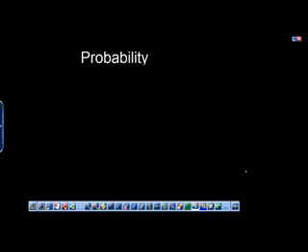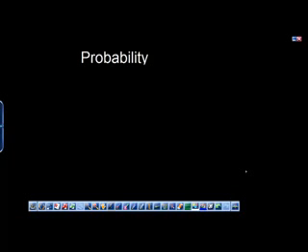Now we're going to look at probability. Probability measures how likely an event is to occur. You can express probabilities as percents, 0 through 100%, or as real numbers 0 through 1. The probability of an impossible event is 0 or 0%. It can't happen. The probability of a certain event, which means it must happen, is 1 or 100%.